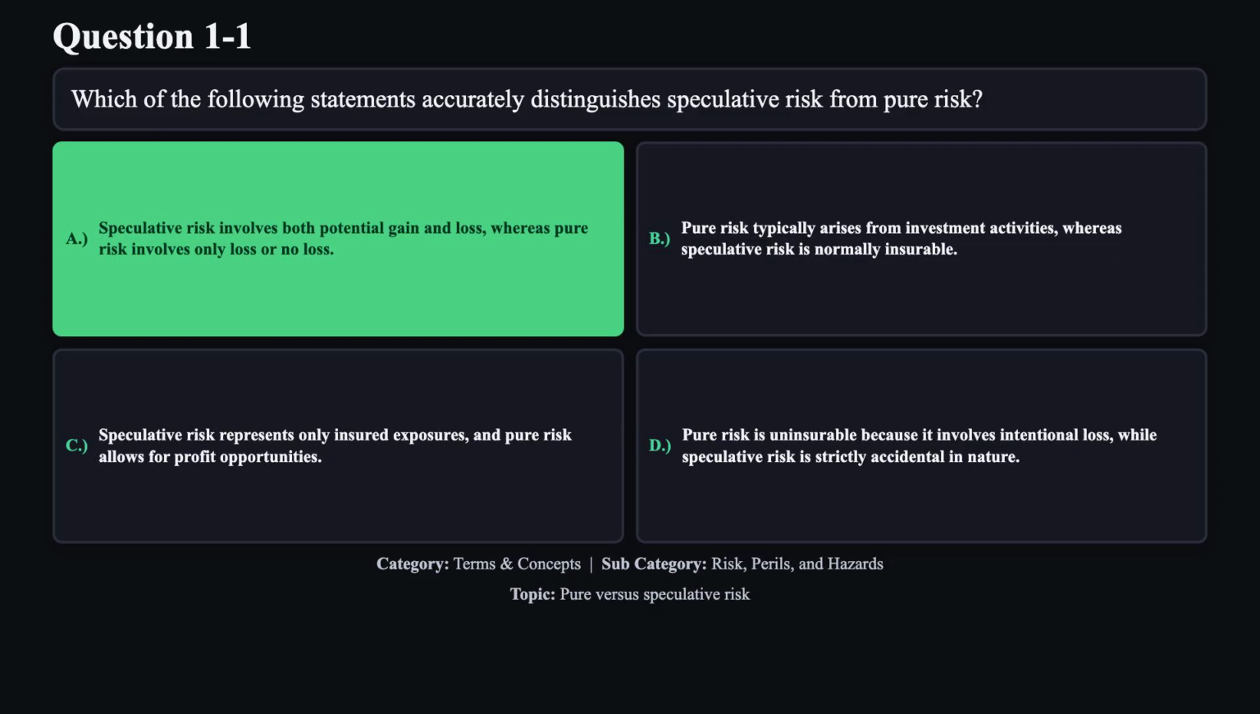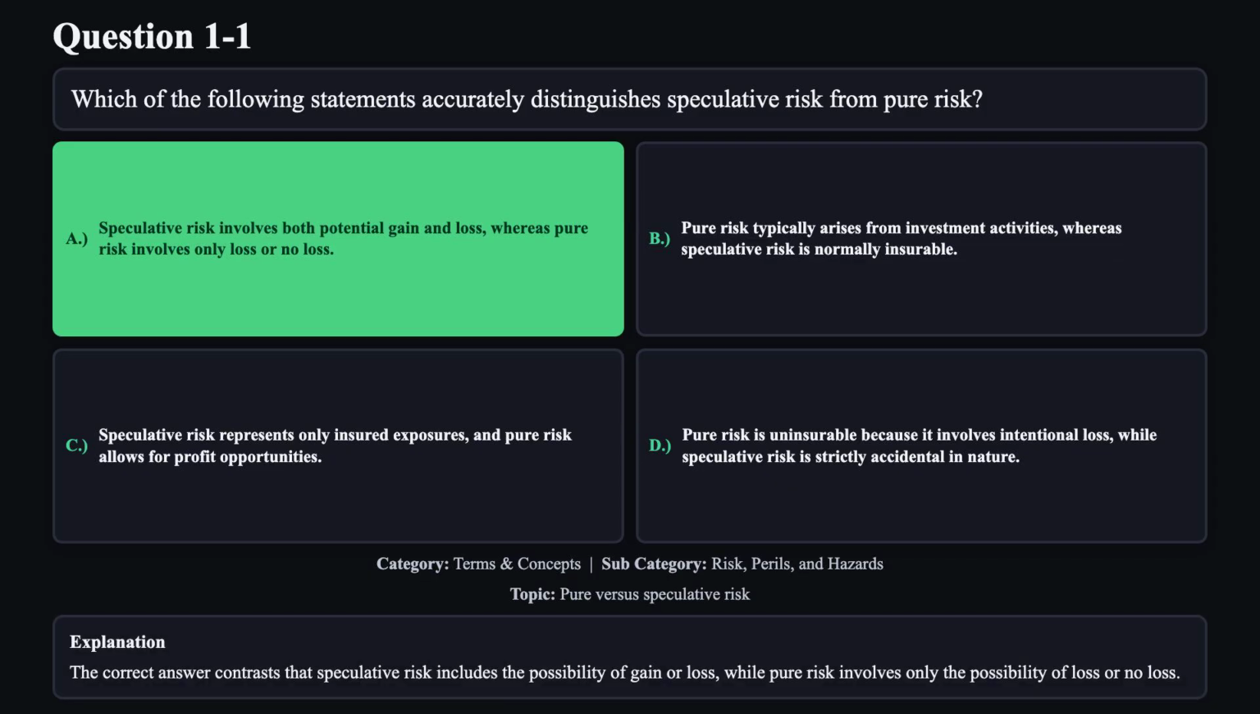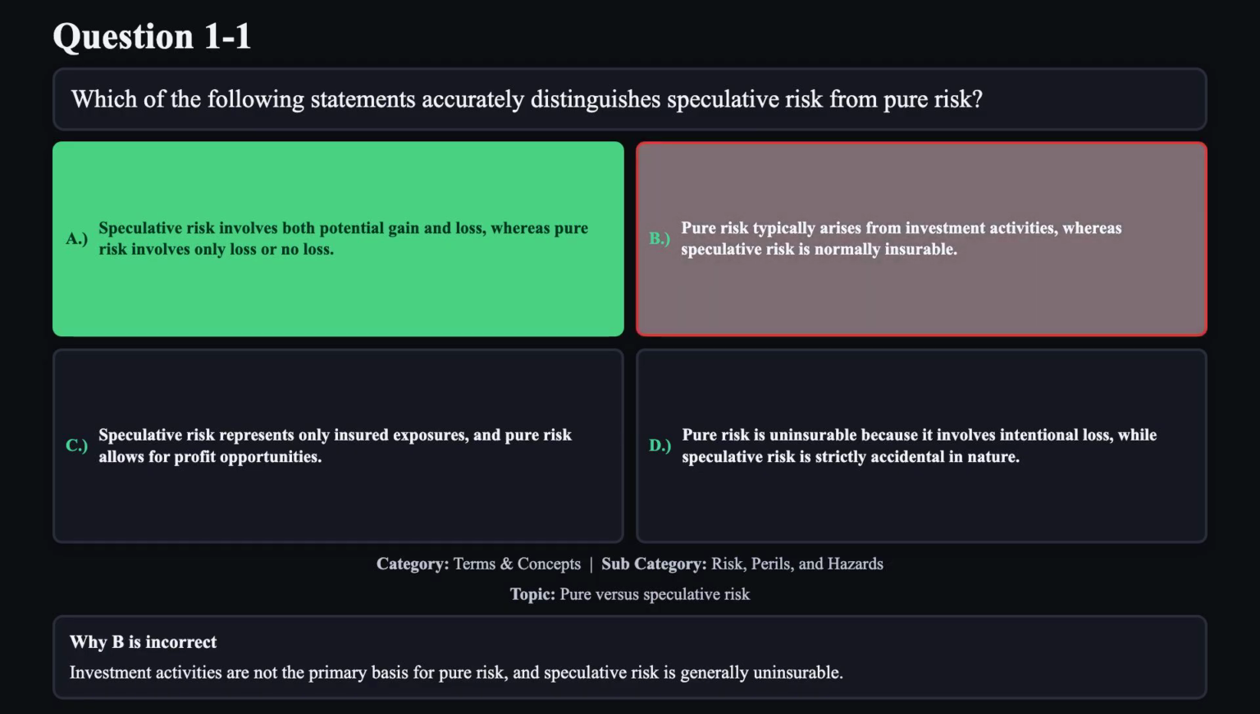The correct answer is A. The correct answer contrasts that speculative risk includes the possibility of gain or loss, while pure risk involves only the possibility of loss or no loss. Reason B is not correct. Investment activities are not the primary basis for pure risk, and speculative risk is generally uninsurable.